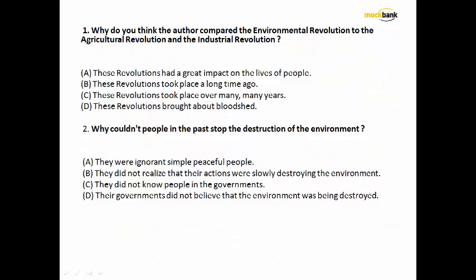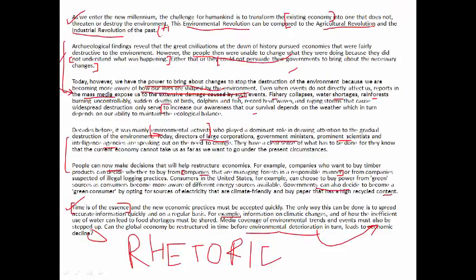So why do you think the author compared the environmental revolution to the agricultural revolution and the industrial revolution? This is a question which takes us back to the first paragraph. Remember, the author says that the environmental revolution can be compared to the agricultural revolution and the industrial revolution, and I told you that the environmental revolution in the eyes of the author is very important. Why? Because it says it is to transform the existing economy or that can threaten or destroy the environment.